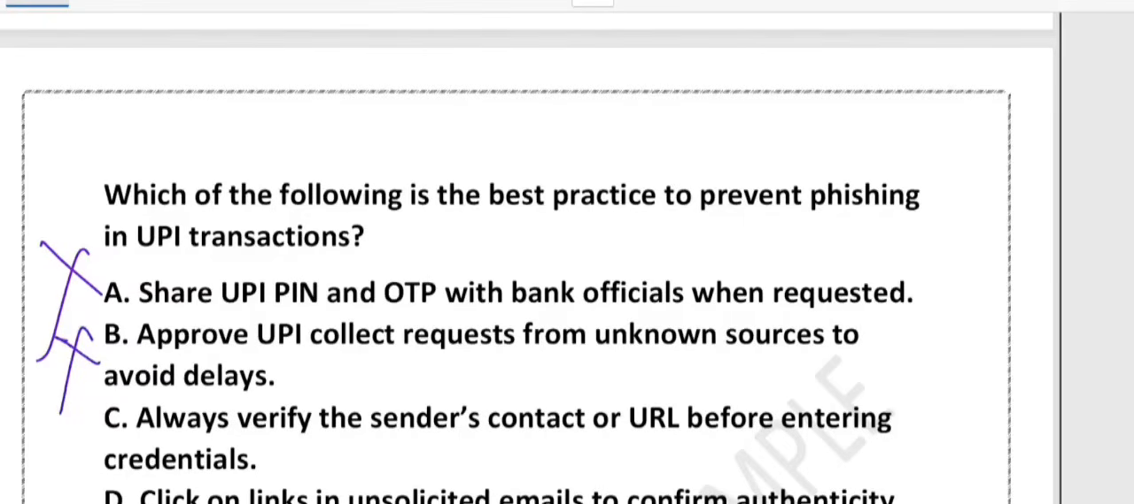What about option C? Always verify the sender contact or URL before entering credential. That is the correct detail. Before you enter your UPI PIN or any detail, check the sender name, check the website link. Fake link often look real but can steal your money.